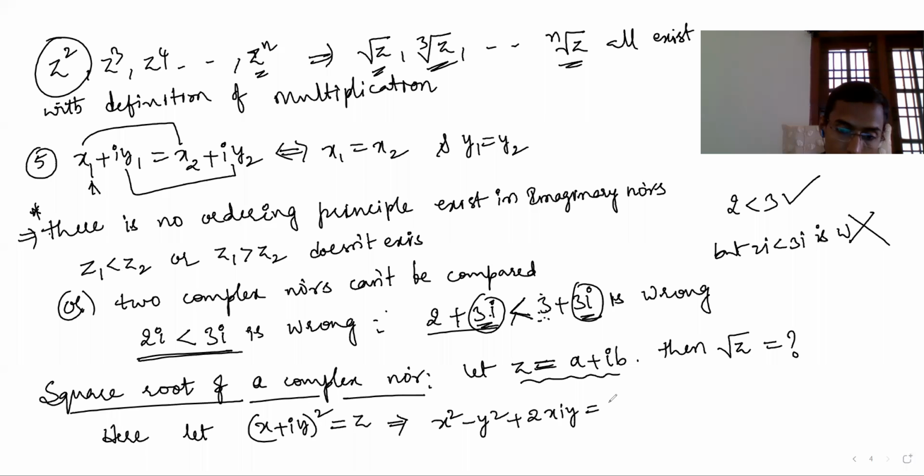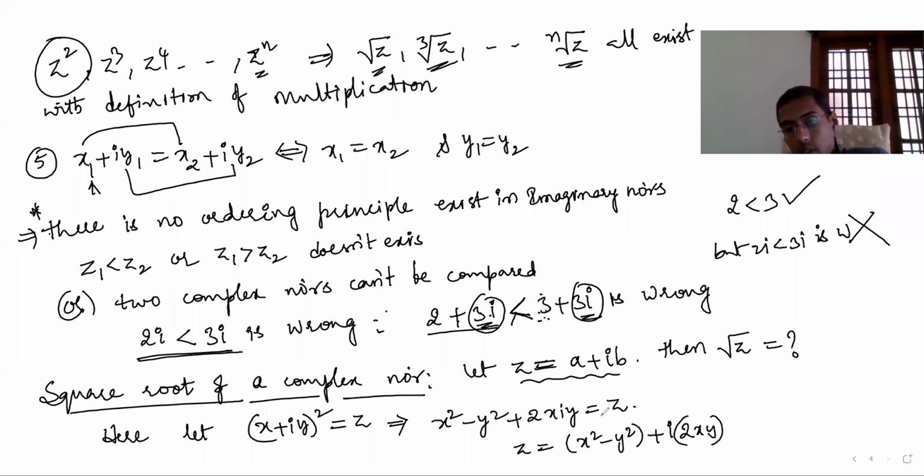Let's say this is equal to z. So z equals x square minus y square plus i into 2xy. This is the real part, this is the imaginary part.